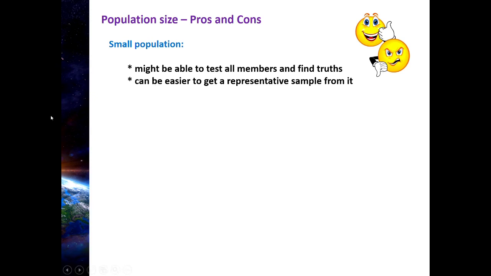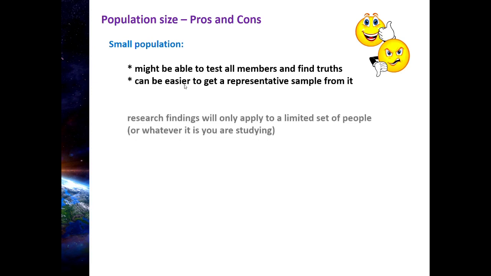Now, that's not a guarantee. That's why I say it can be easier. It's not always going to be easier.